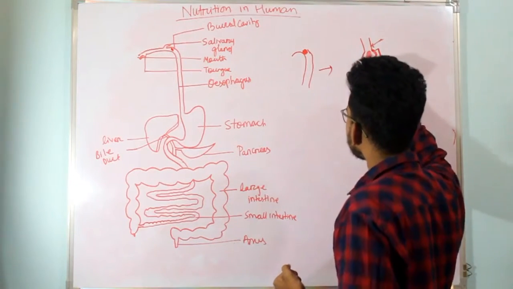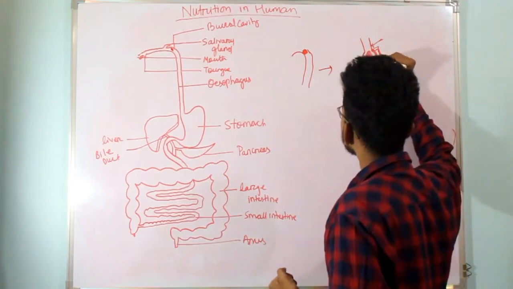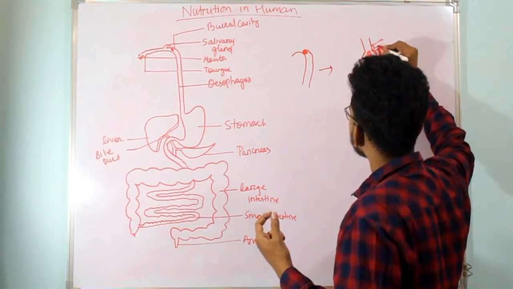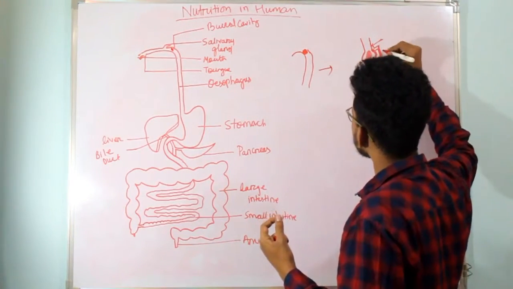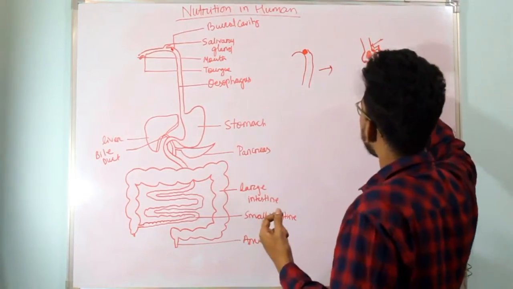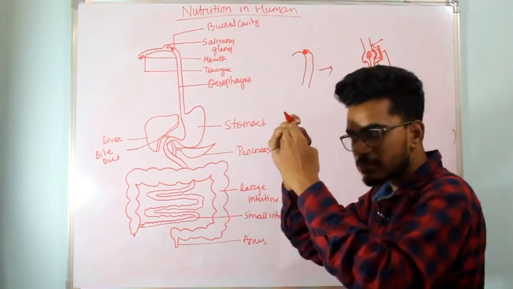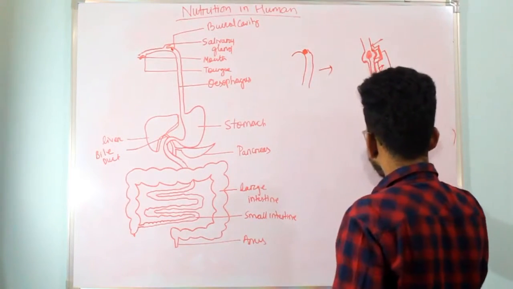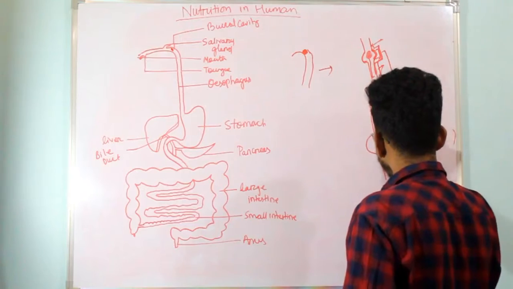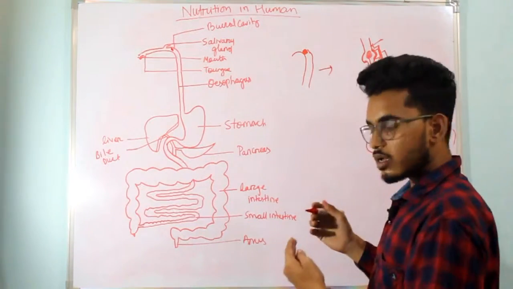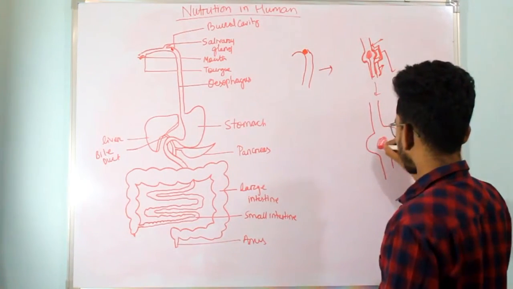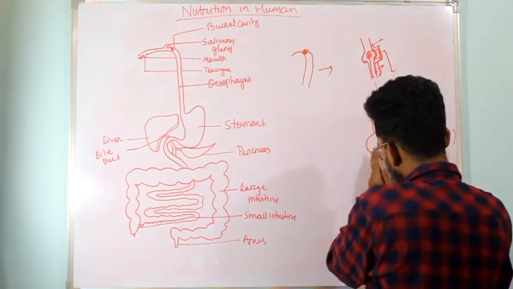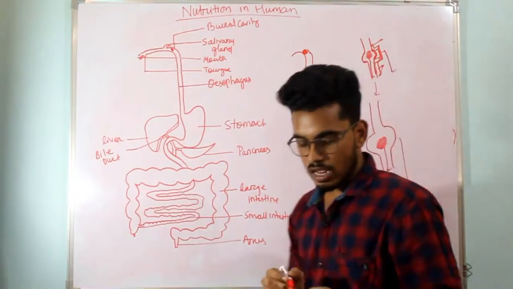As the food moves downwards, the expansion of the muscles also moves downwards with the food. Finally, when the food is near the stomach, it will be in this form. Understood? I hope you understood.